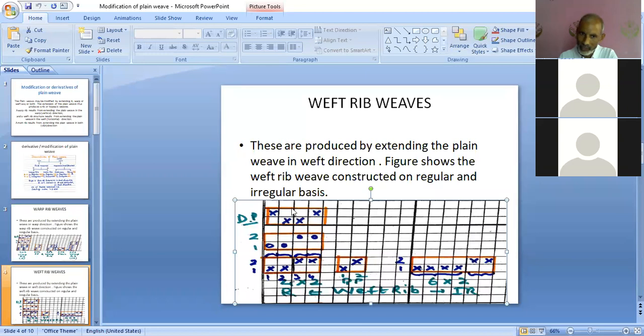But this 1 cross and 1 cross will join in the next repeat, and it becomes 1 plus 1, that is 2. So the denting order is 2, but it is commencing in a different manner, and we have a specific reason to represent the denting plan for this type of structure or this type of weave in a special manner.